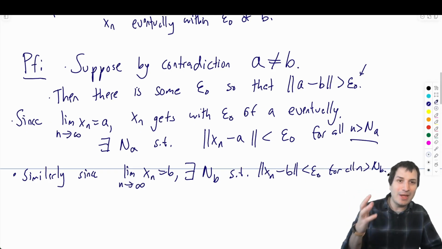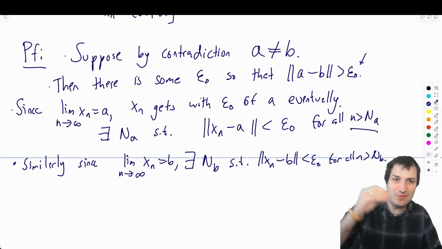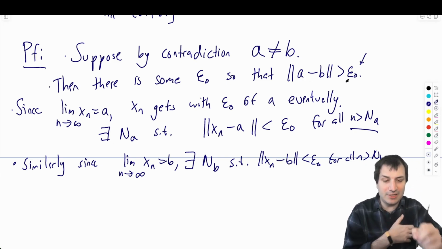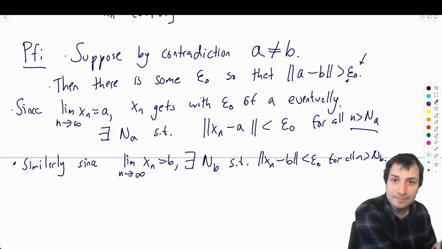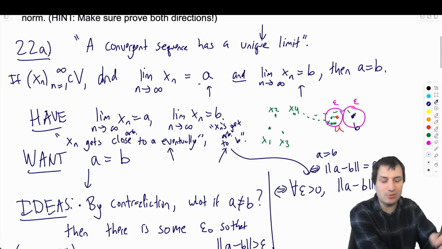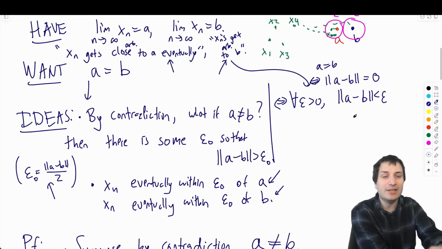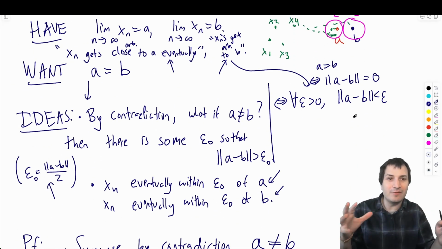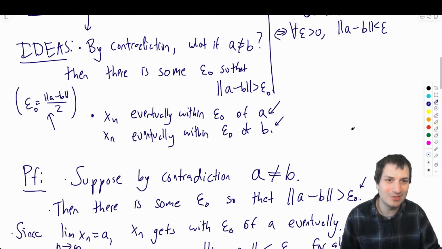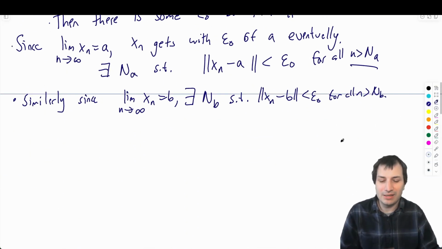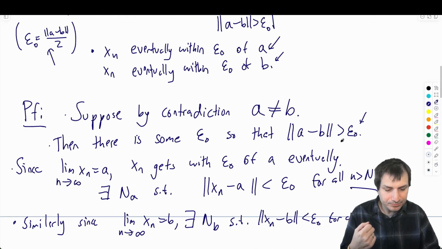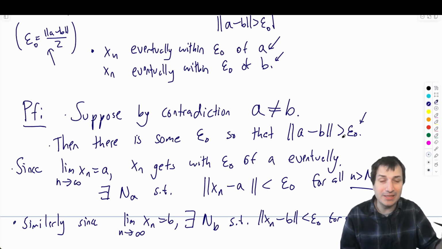Okay, so I got my na, I got my nb, I've got the specific epsilon naught where |a minus b| is bigger than epsilon naught. And now I'm going to put it together. The thing I'm going to have to use to separate these two points is the triangle inequality. The triangle inequality really is this idea that you can't be close to two things at the same time, because the triangle inequality would be violated. Specifically, I'm going to set it up as a chain of inequalities that ends with |a minus b| is less than epsilon.